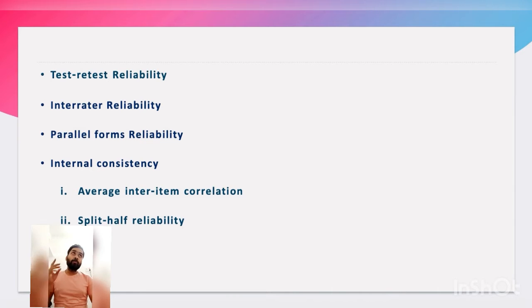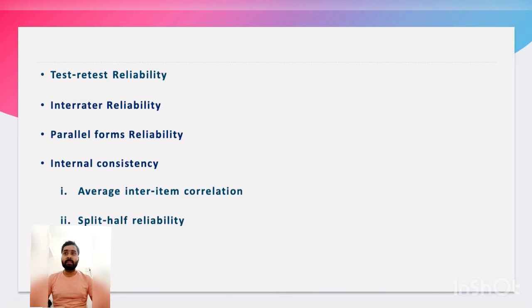How to measure it? To measure test-retest reliability, you conduct the same test on the same group of people at two different points in time. Then you calculate the correlation between the two sets of results.